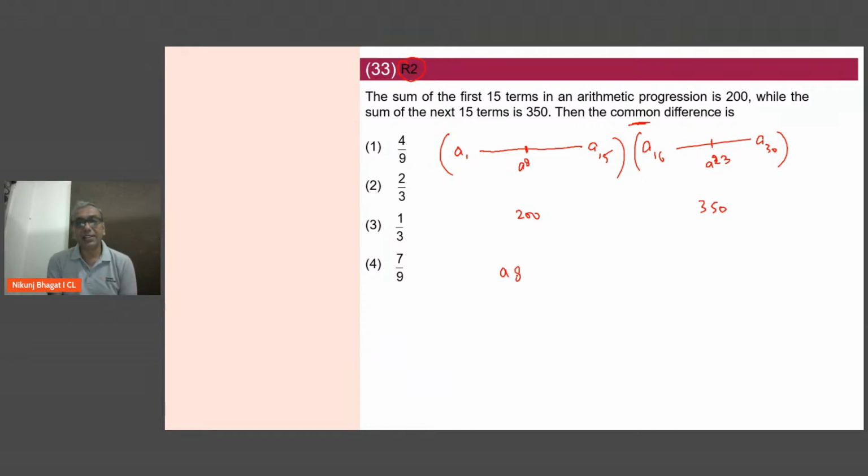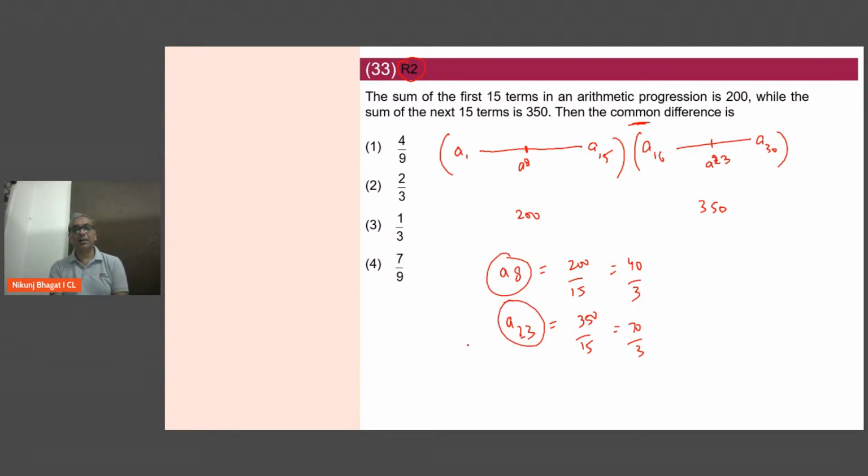So A8 is equal to 200 by 15 or 40 by 3 and A23 is 350 by 15 or 70 by 3. अब अगर 8th term पता है 23rd term पता है, A8 से लेके A23 तक there are 15 times common difference will come. ये आप solve भी करेंगे तो आपका D common निकल जाएगा. D यहां पे आपका 2/3 आएगा.